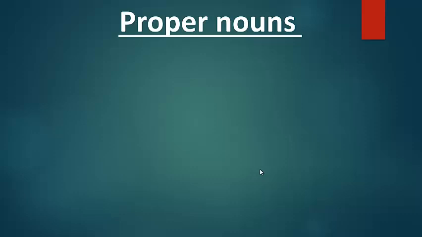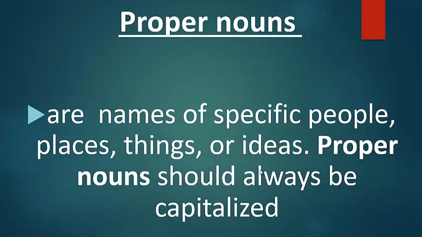Proper nouns are the twin brother of the common nouns. We always know each one in contrast with the other. So proper nouns are names of specific places, things, or ideas. Proper nouns should always be capitalized.